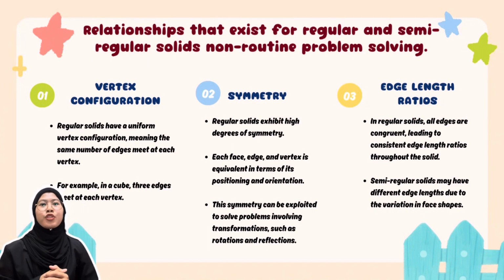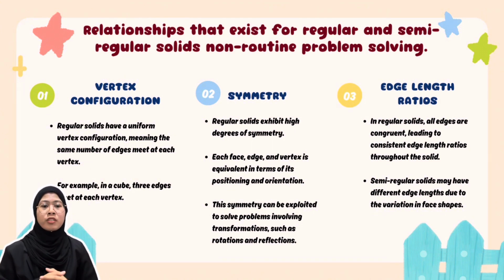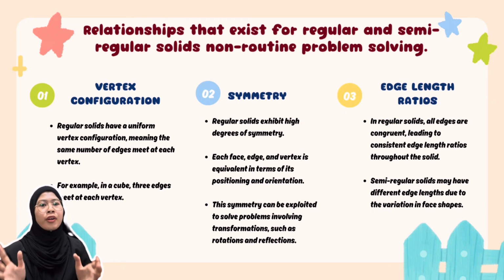After that, we move to the relationships that exist in regular and semi-regular solids in non-routine problem solving. Non-routine problem solving involving regular and semi-regular solids often delves into their unique properties and characteristics. So here are some relationships and concepts that can be explored in such problem-solving scenarios. The first one is vertex configurations. Regular solids have uniform vertex configurations, meaning the same number of edges meet at each vertex.